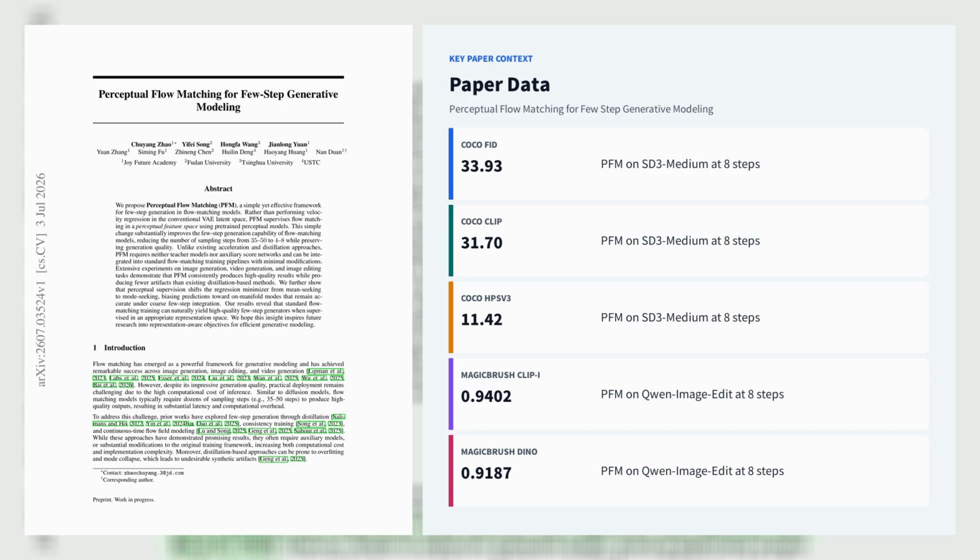On SD3 Medium for text-to-image generation, PFM reaches state-of-the-art few-step performance on COCO 2014 val with 8 steps, obtaining 33.93 FID, 31.7 CLIP, and 11.4 HPS-v3. On MagicBrush image editing with Qwen Image Edit, it matches or surpasses the 40-step baseline using only 8 steps and no inference-time classifier-free guidance, including 0.9402 CLIP-I and 0.9187 DINO.